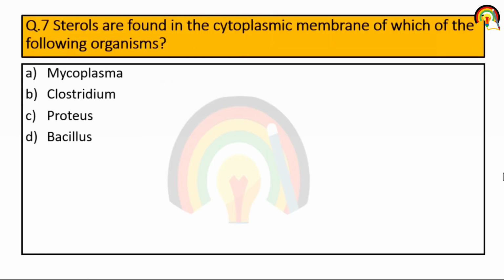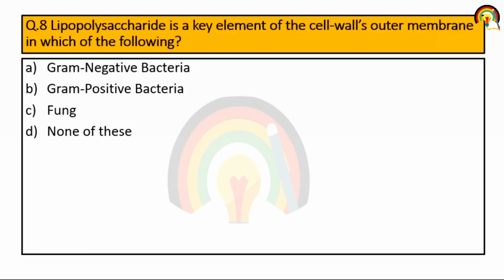Next one. Sterol or cholesterol are found in the cytoplasmic membrane of which of the following organisms? As I told you, it's Mycoplasma. Next one. Lipopolysaccharide is a key element of the cell wall outer membrane of which of the following? I already told you that LPS or lipopolysaccharide is a key element of the cell wall of gram-negative bacteria.